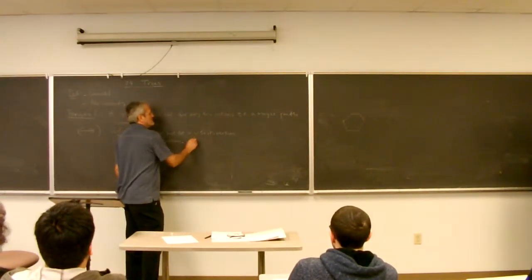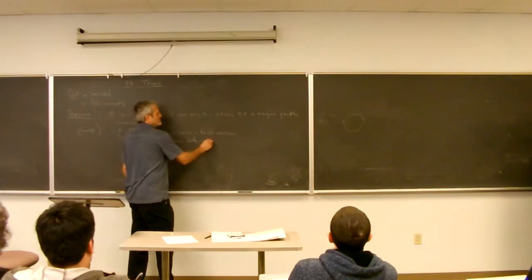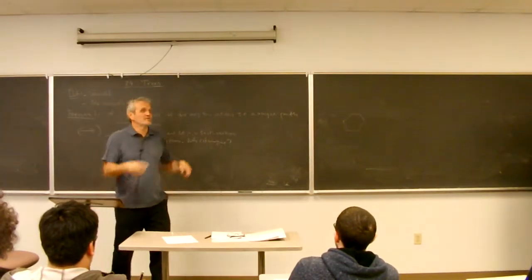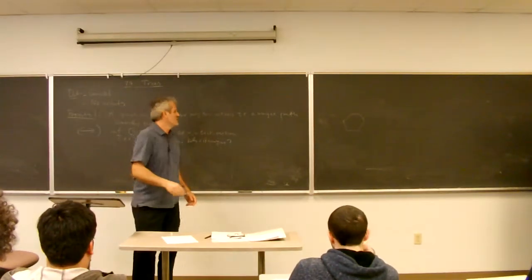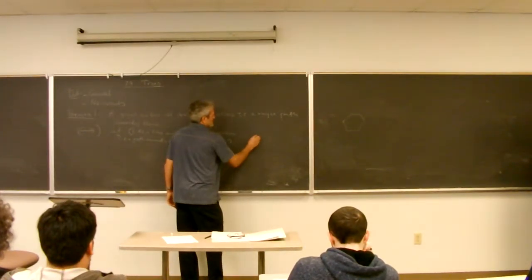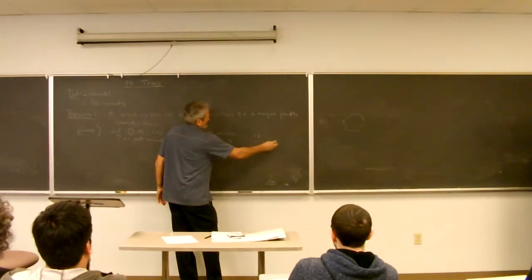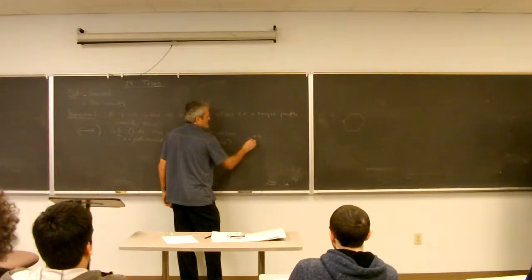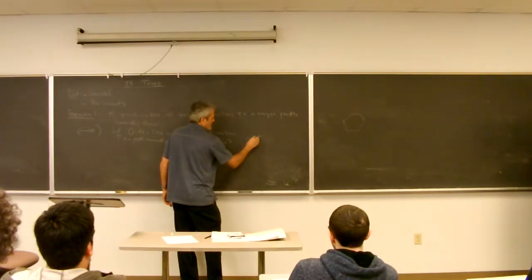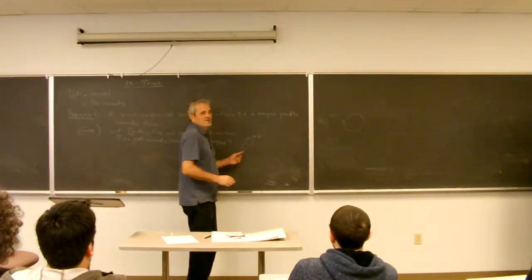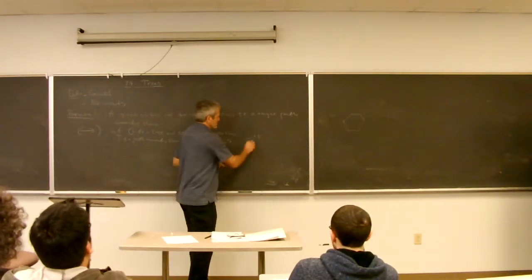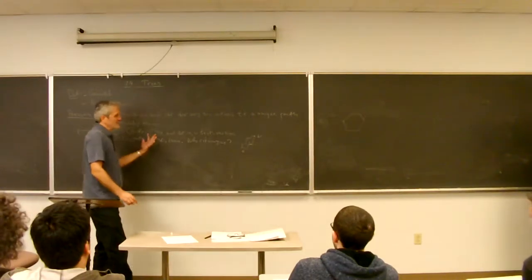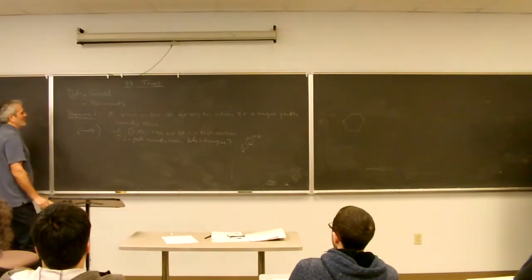Why is it unique? Because if we had two of them, then we would be able to, so if this is U and this is V, instead of writing two sentences, I'll just draw a picture. If there is one path from U to V, and another path from U to V, what can you do? Go from U to V and reverse the second one and get what? A circuit, which is a contradiction. So I used an argument by contradiction.